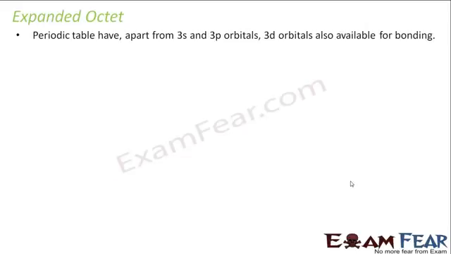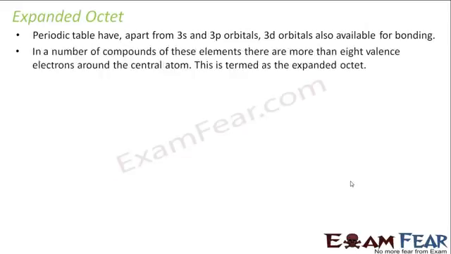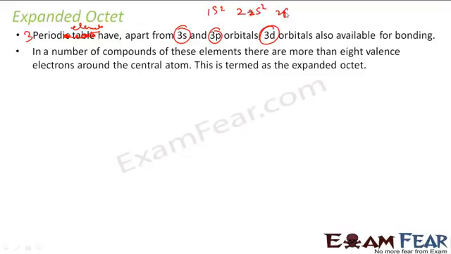There are some examples of expanded octet also. So if we talk about third period elements, for third period elements, if you see, they have 3s, 3p and 3d also, right? So if you see the third period element configuration, for example, sodium, 1s2, 2s2, 2p6, 3s1. But 3s also has 3p and 3d, right? So these third period elements have d orbitals also, that are available for bonding.